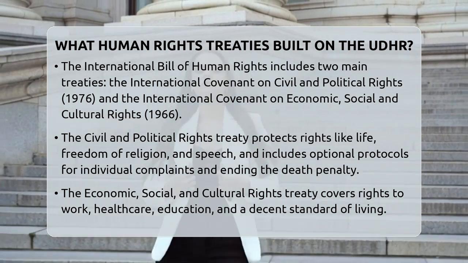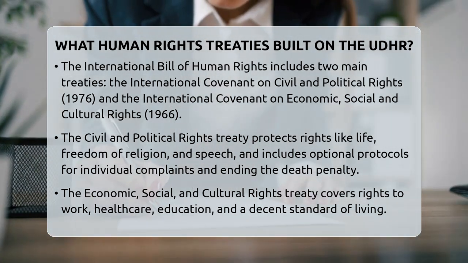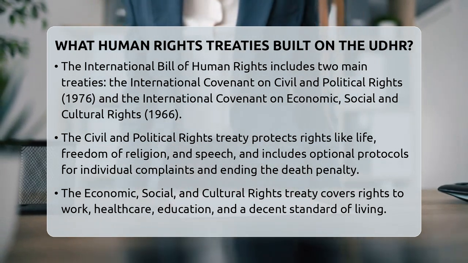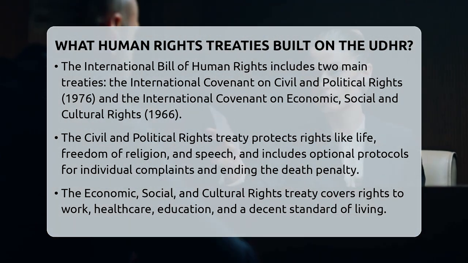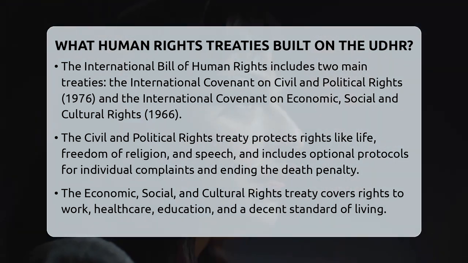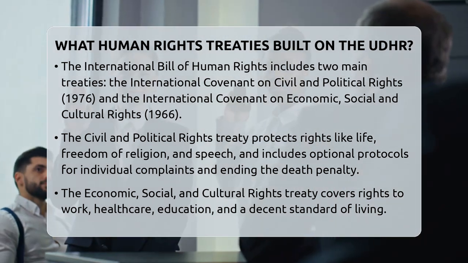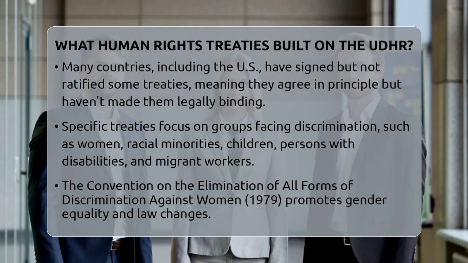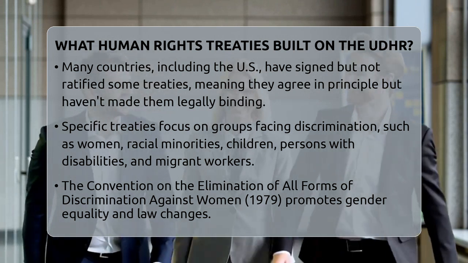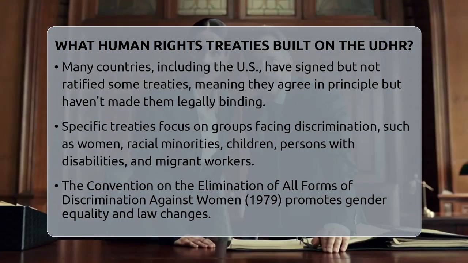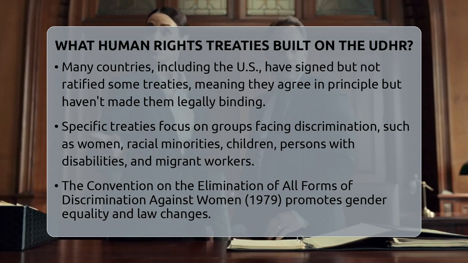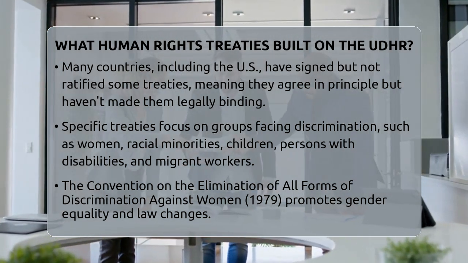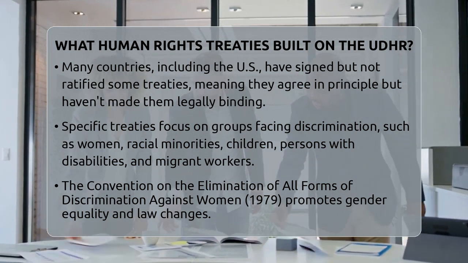There are also treaties that focus on specific groups facing discrimination. For example, the Convention on the Elimination of All Forms of Discrimination Against Women, adopted in 1979, asks countries to promote gender equality and change laws that discriminate against women. It also has an optional protocol for individuals to report violations. The International Convention on the Elimination of All Forms of Racial Discrimination, adopted in 1965, requires countries to fight racial discrimination and promote understanding among races.